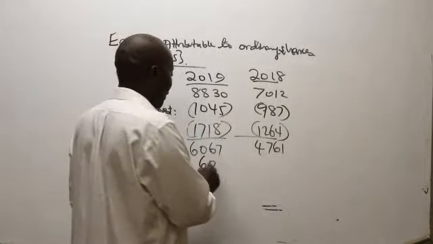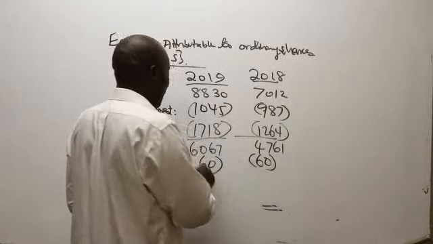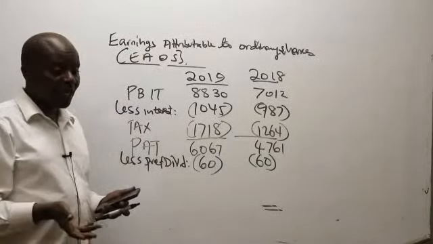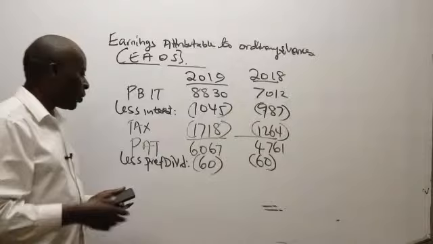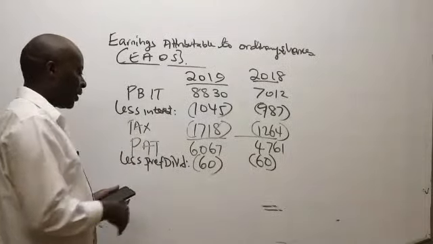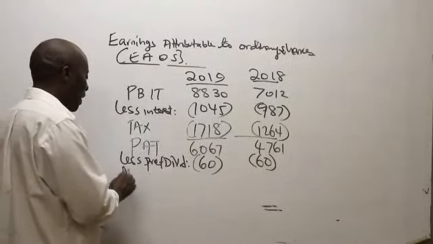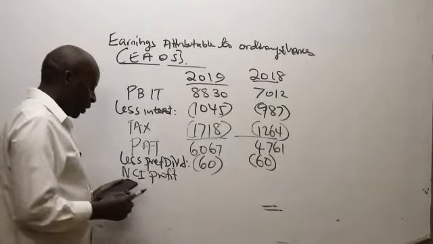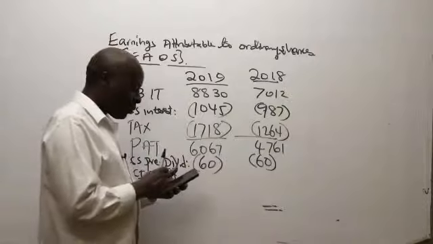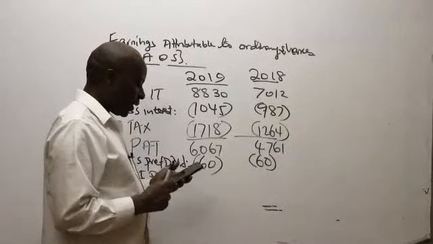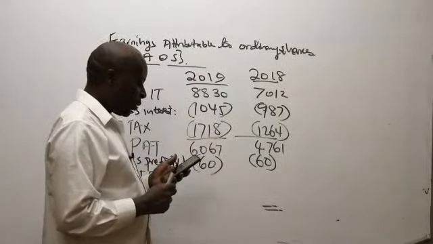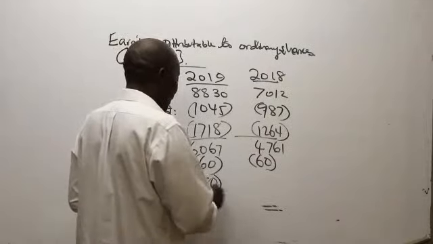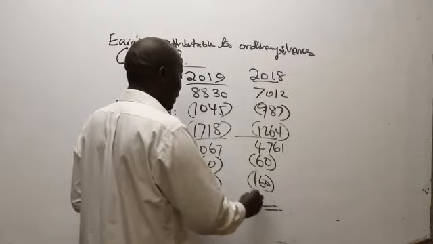All right. Is there any other thing that you would wish us to subtract? NCI. Yes, we have a profit belonging to NCI. We must remove it. So we have NCI's profit, 180 and 160.